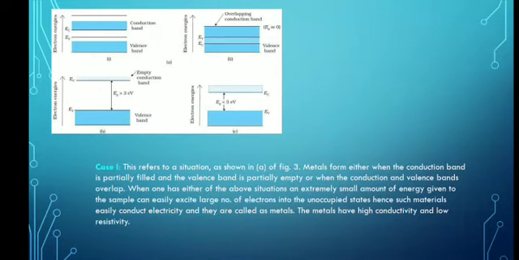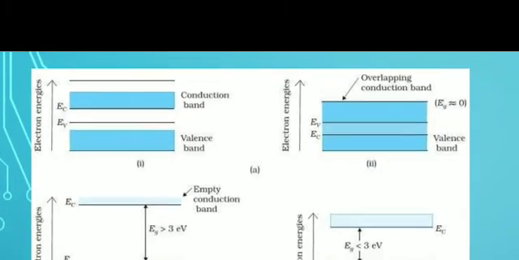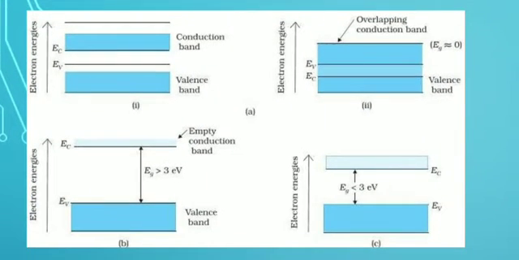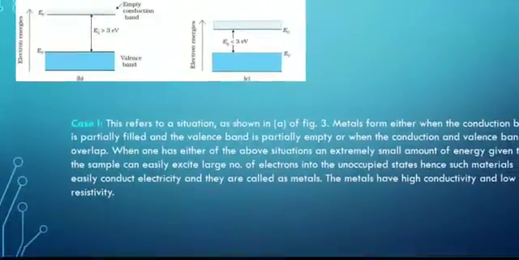So in this figure I will again enlarge it. In the first and second figure of part A, what is it showing? Partially filled conduction band in the first figure. Okay, partially filled conduction band and partially filled valence band, and in the second figure both overlap. So this is the case of metals.